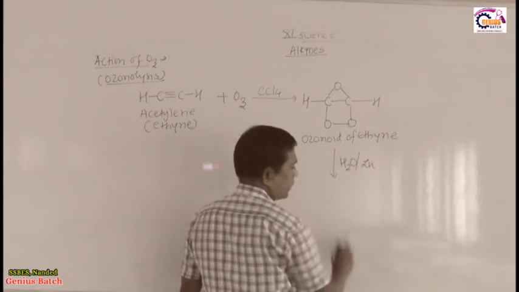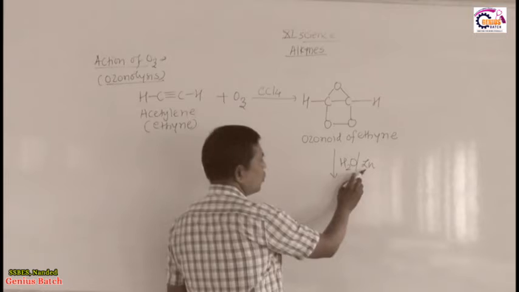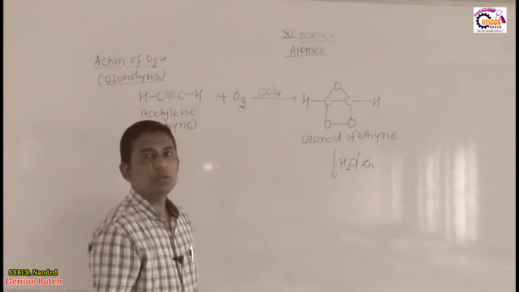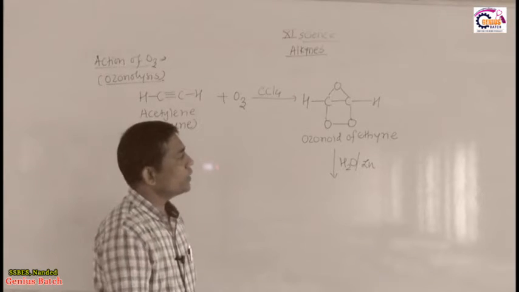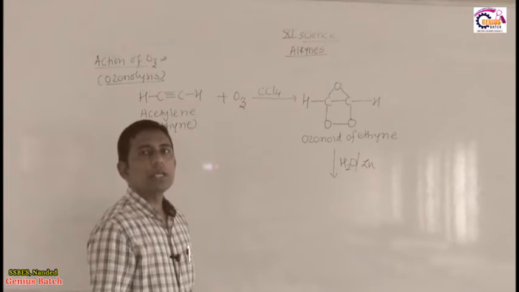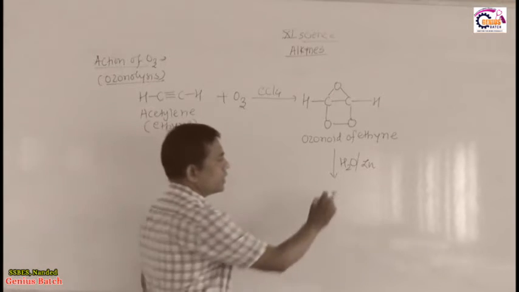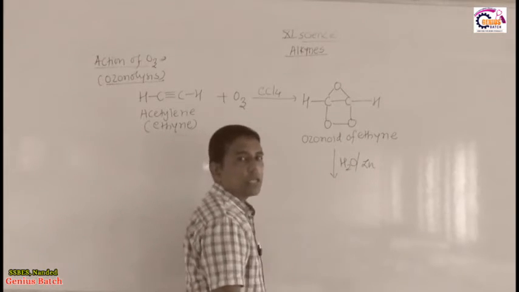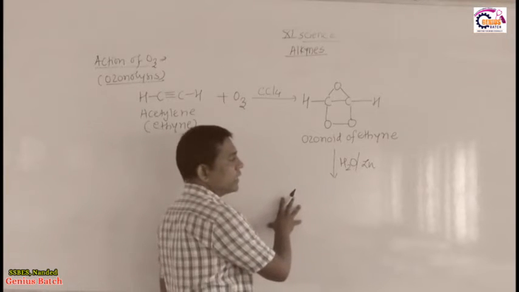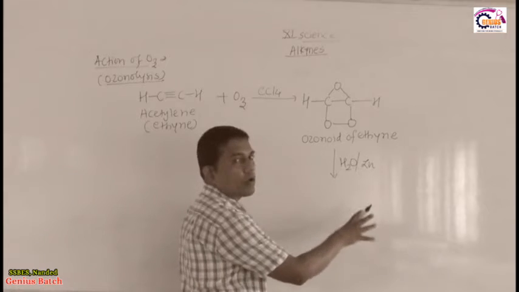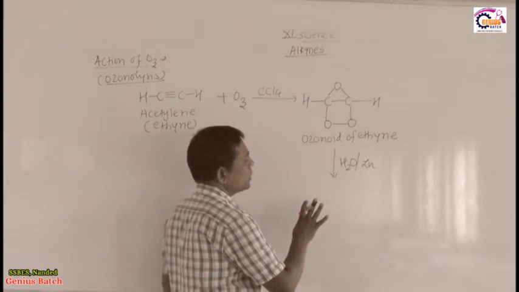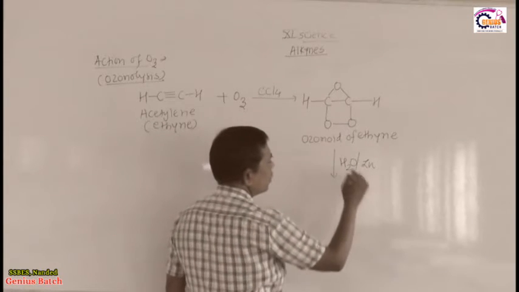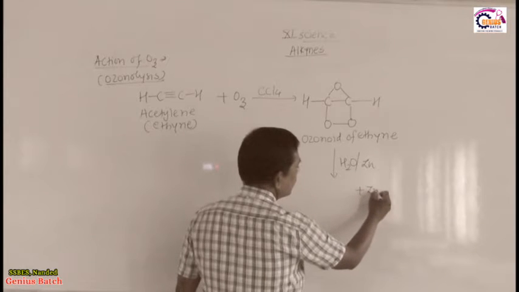in presence of zinc. So, I already told you why we use zinc, because if we avoid using zinc, then water is converted into H2O2, whose name is hydrogen peroxide. So, this H2O is converted into H2O2 by taking this oxygen, which acts as an oxidizing agent. If our product is aldehyde, then that is oxidized to carboxylic acid. So, to avoid that conversion, we must use zinc, because zinc reacts with this oxygen to form byproduct ZnO.